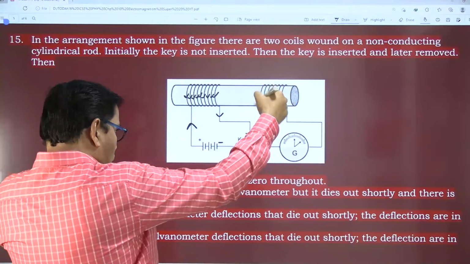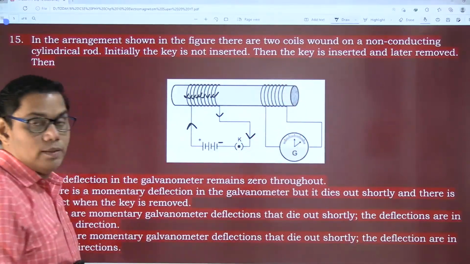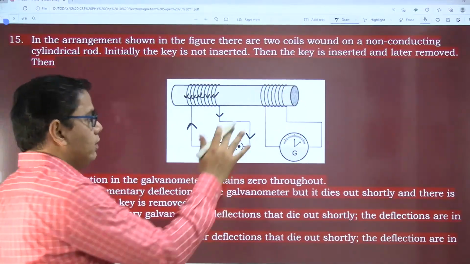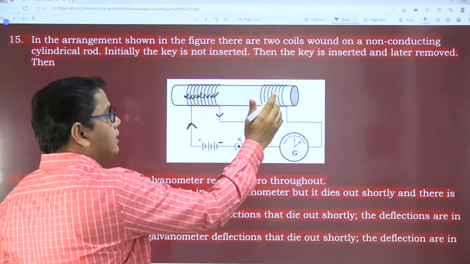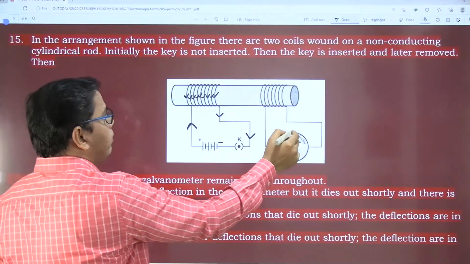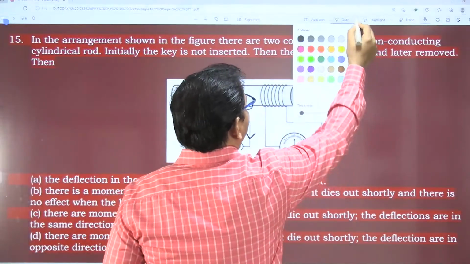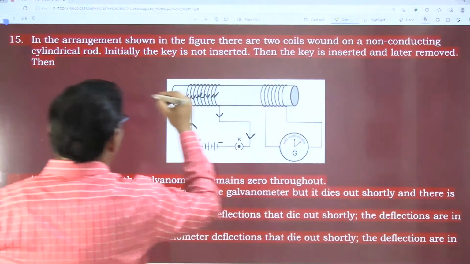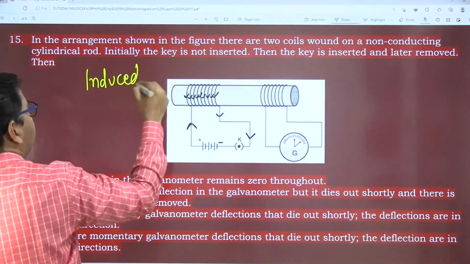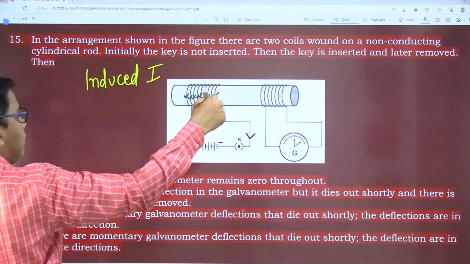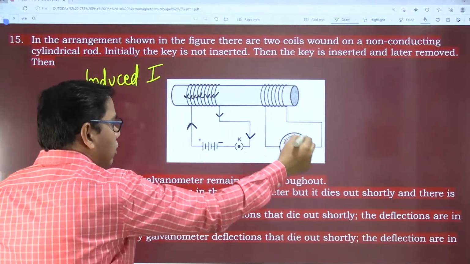And the other coil has a galvanometer placed over here. So what will this galvanometer try to detect? It will try to detect induced current, and the direction of the induced current will be shown.